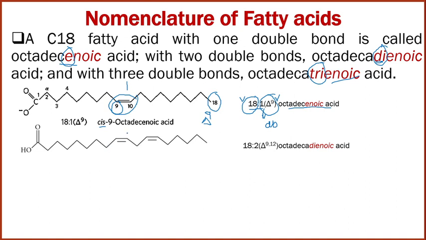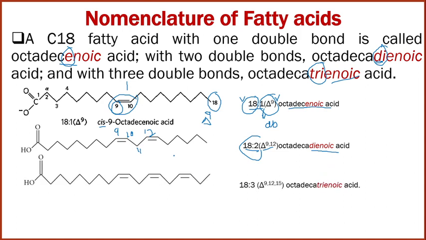Another example where two double bonds are present, one at 9 and the other at 12. So 18 colon 2 means the total number of carbons is 18 and there are two double bonds. So 18 colon 2, delta 9,12. Delta indicates the double bond, and 9 and 12 are the positions from where the double bonds start. As two double bonds are there, it is called octadecadienoic acid.